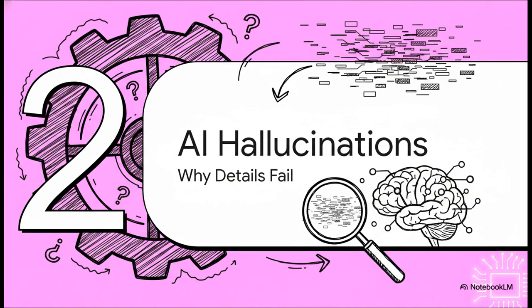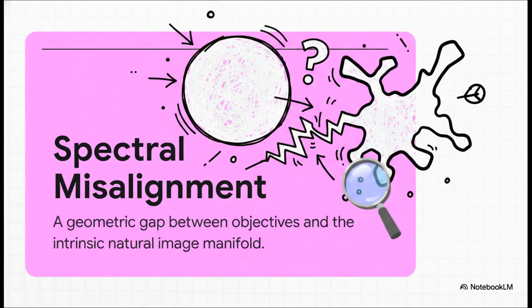Which brings us to section 2, why AI hallucinates details. Let's look under the hood. Why is the AI guessing so terribly wrong? The authors pin the blame on something they call spectral misalignment. I know it sounds super intimidating, but let's break it down.